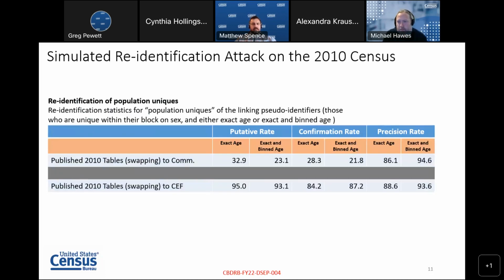Now, one thing that practitioners of disclosure avoidance are particularly concerned about are what we call population uniques. Those are individuals who have unique combinations of characteristics within their geographies. So we wanted to see how accurate were these re-identifications for population uniques in those reconstructed data? And as you can see here in those far right columns, we were getting precision rates, again, that's the attacker's confidence, of 94.6% and 93.6% respectively for the commercial data and the CEF. So these are very high confidence that if an attacker finds a match, they can be confident that they've correctly re-identified the individual.